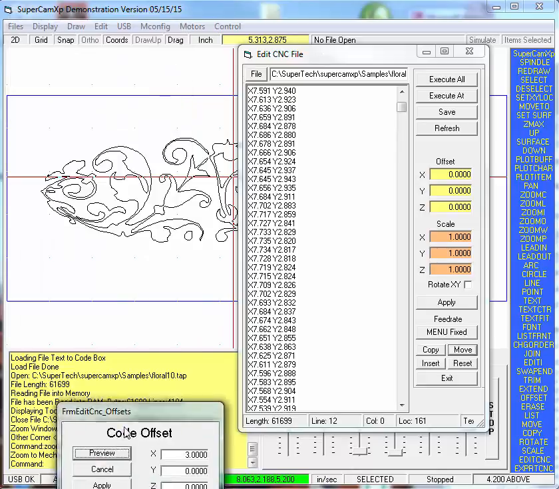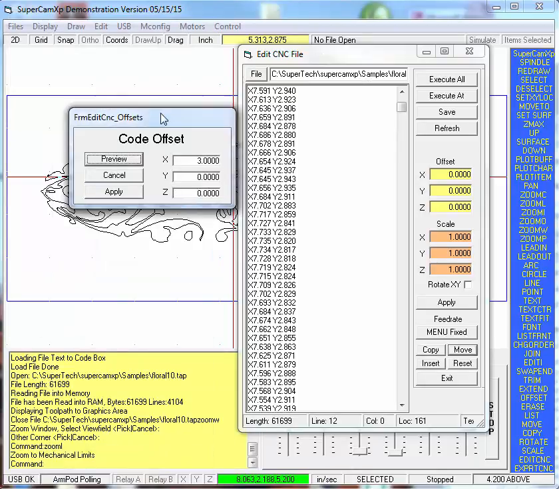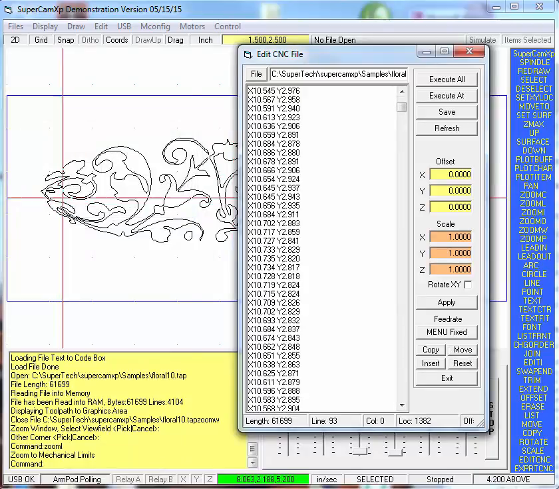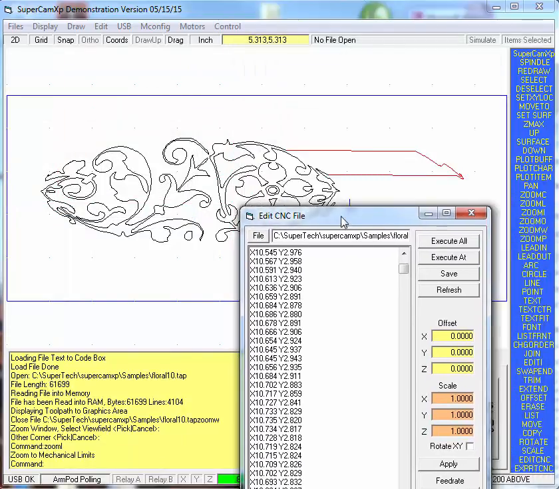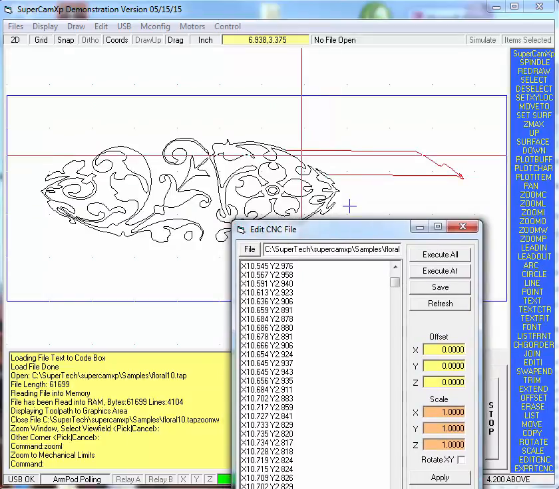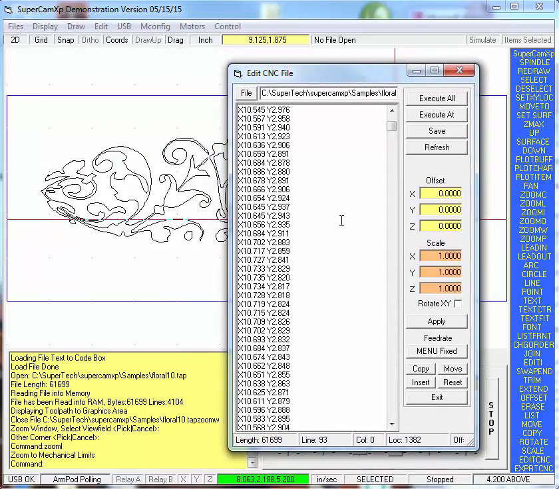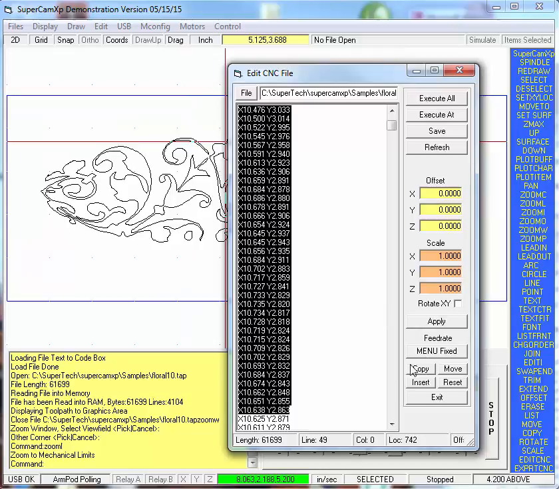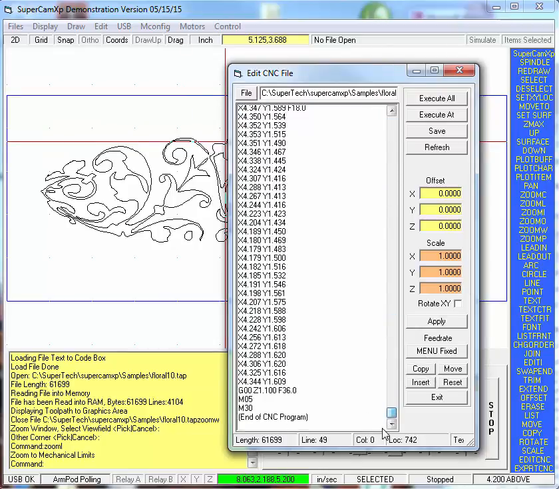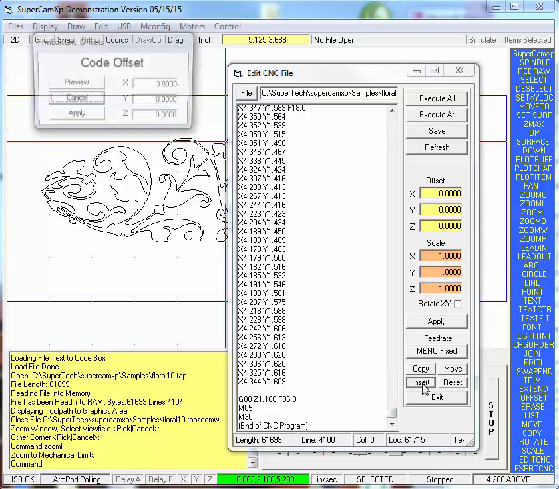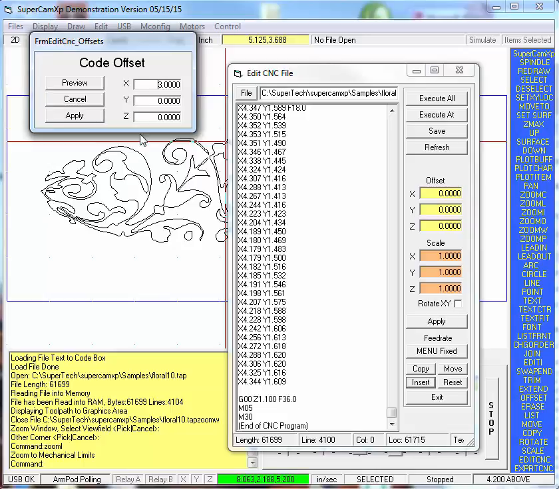Well, you'd think you could. And apply. Now let's look at the screen. What I did there is I moved this code to the right by the 3 inches. That's one of the features. I can copy this and I can move it to the end and I can insert it with a -3. Apply.